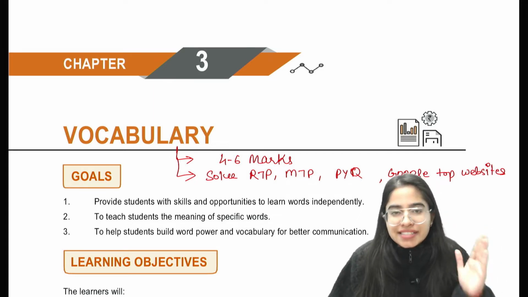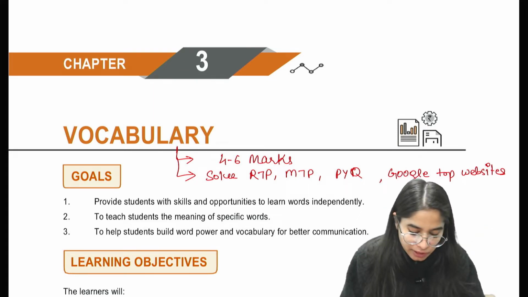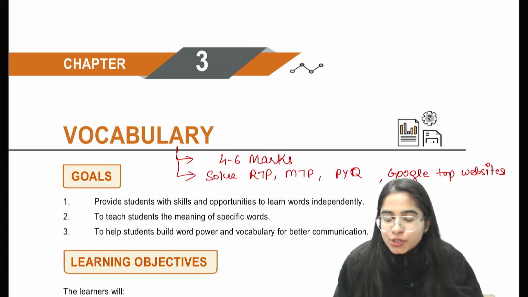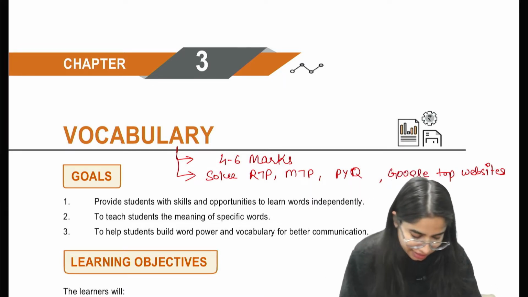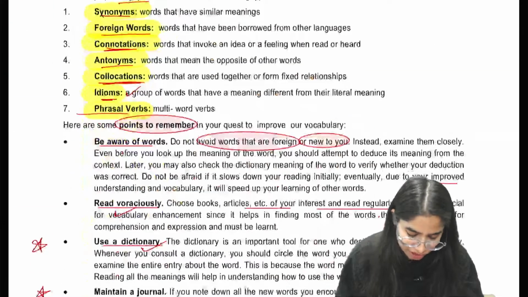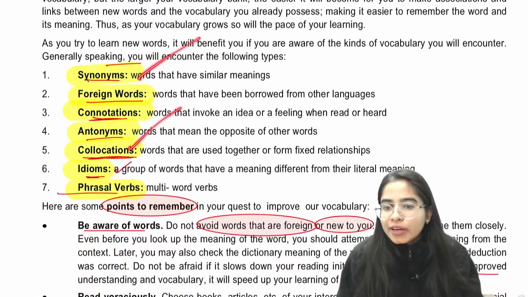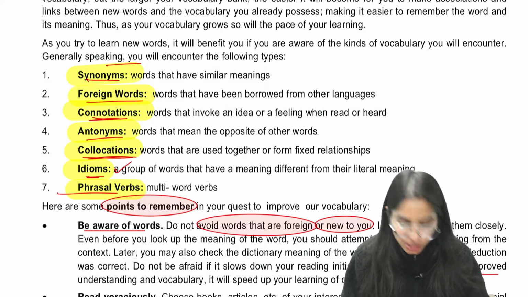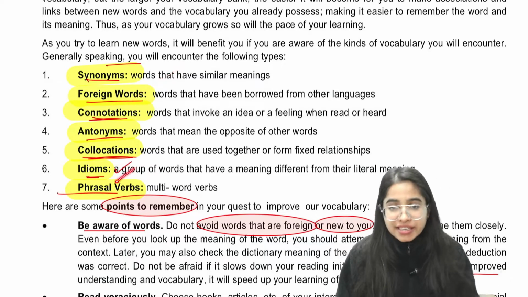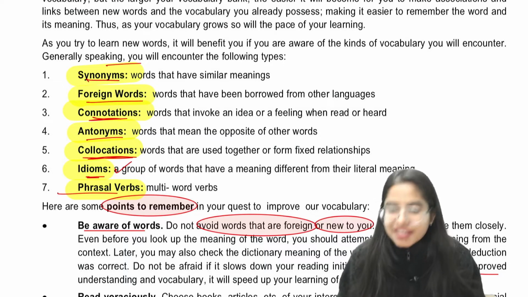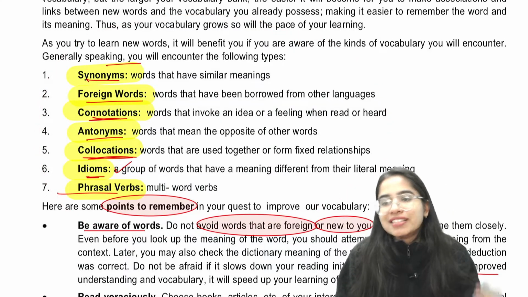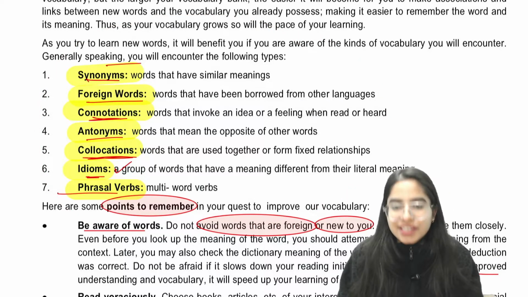How to prepare CA Foundation BCR chapter number 3, that is vocabulary. In the vocabulary chapter there are a lot of terms which you have to study, like synonym, antonym, connotations, collocations, foreign words, root words, idioms, phrases, lots and lots of things. But let me tell you, all of these things are not asked in your examination.